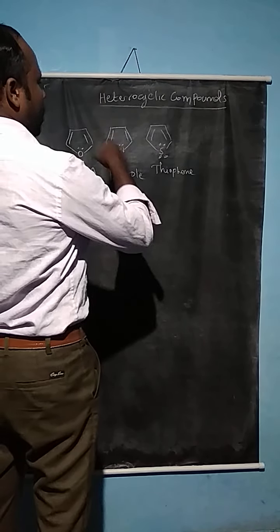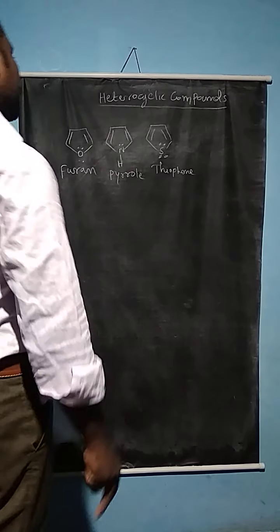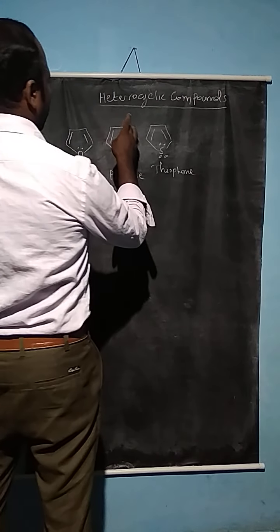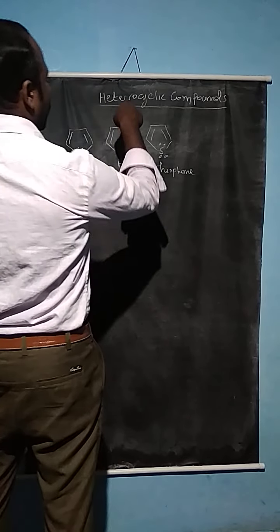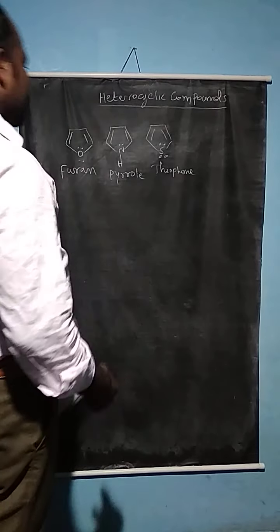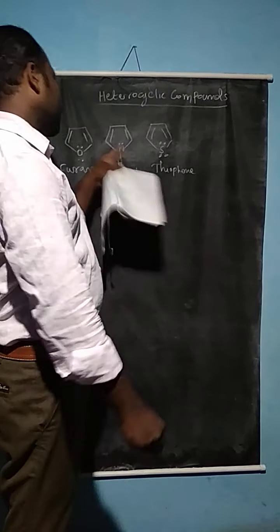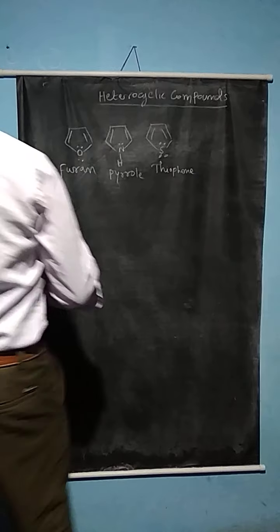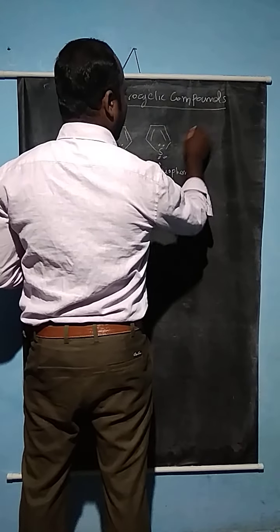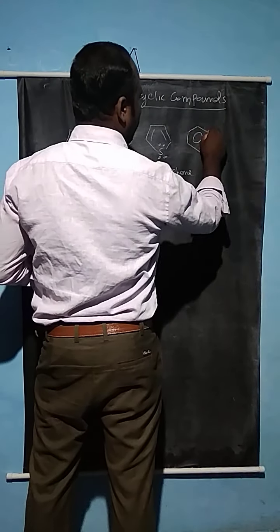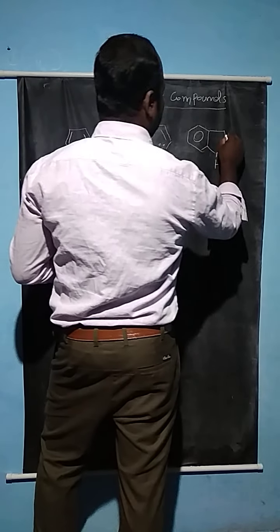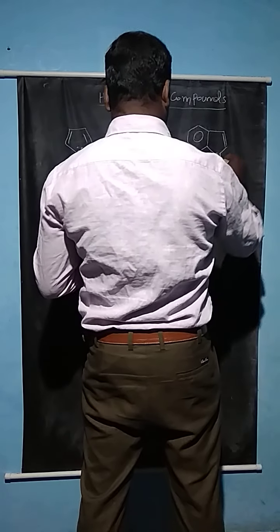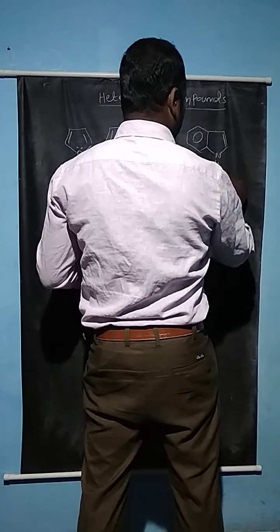Here the second position is mostly occupied by the electrophilic reagent. If the second position is occupied by a substituent, the electrophile moves to the third position; otherwise the electrophilic substitution takes place at the second position. Now the 6-membered rings. If a benzene ring is connected with a pyrrole, it is called indole.